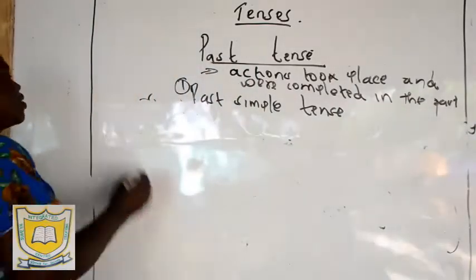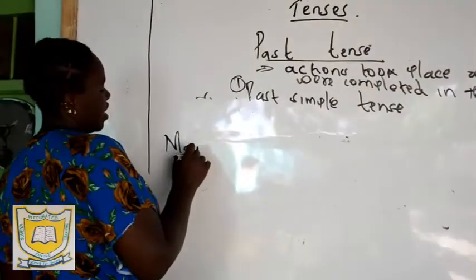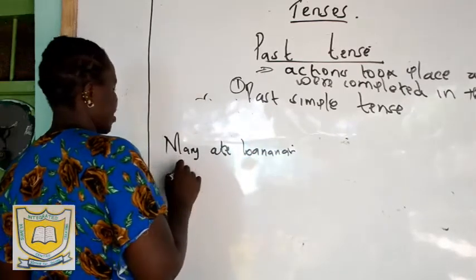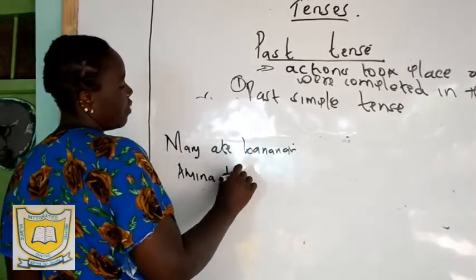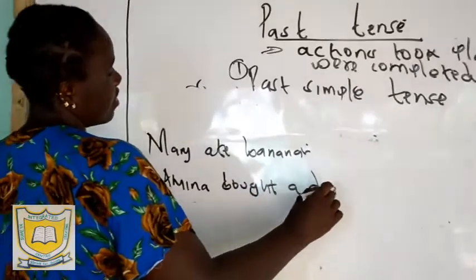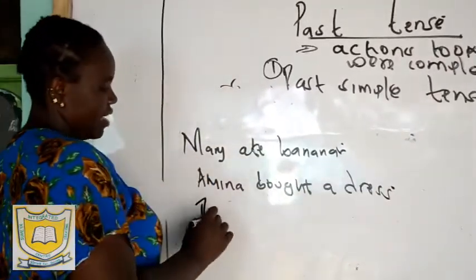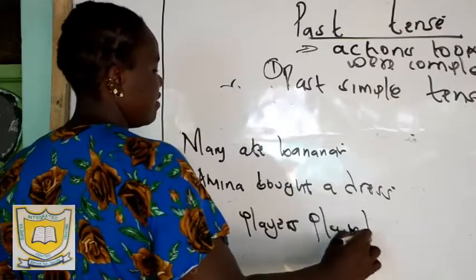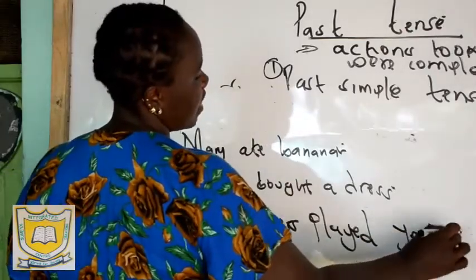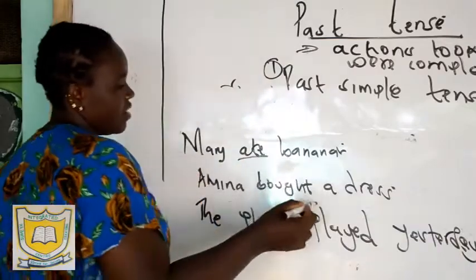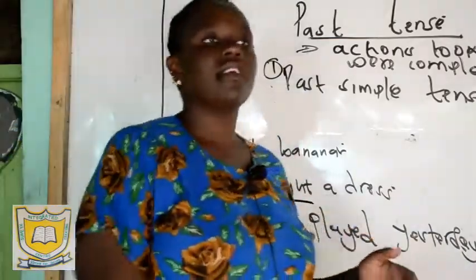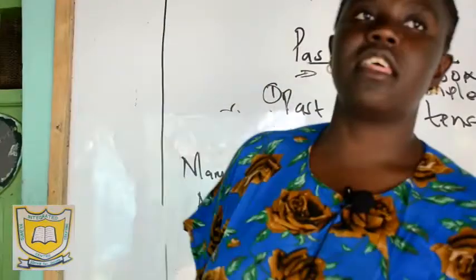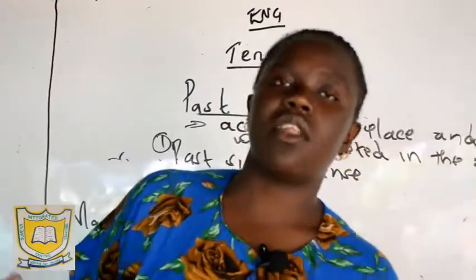For example, you can say Mary ate bananas. We can say Amina bought a dress. Or I can say the players played yesterday. So I have the past tense of the words, meaning these actions are not taking place at the moment we are speaking, but rather they took place in the past and were completed.